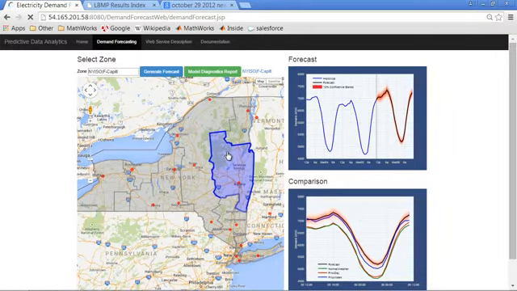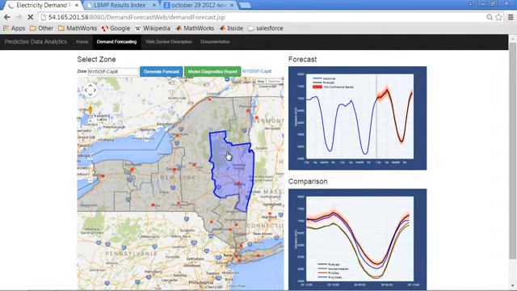This is also a tool that we need to be able to open up to a large number of people for simultaneous access on demand 24 hours a day, 7 days a week, and we need to be able to update our analytics without taking our server down because, of course, power generation and demand never stops.